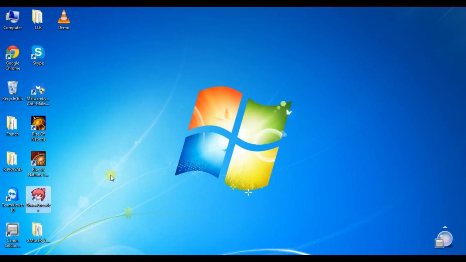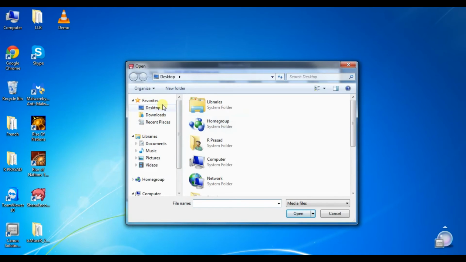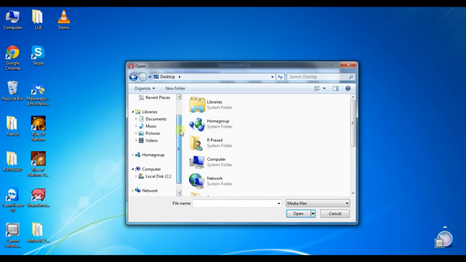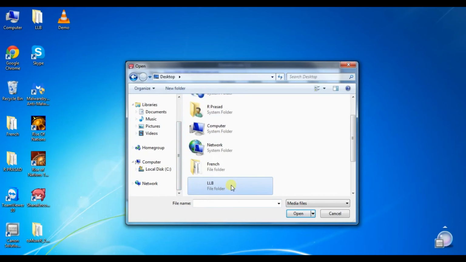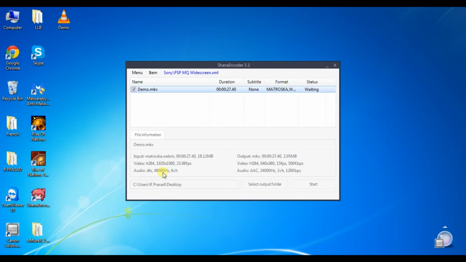Open up Shana Encoder, select menu, click on add, find the file which you want to convert. Here you can see that the audio is in DTS format. So basically we are going to convert this video into an audio file which has the AC3 audio codec.